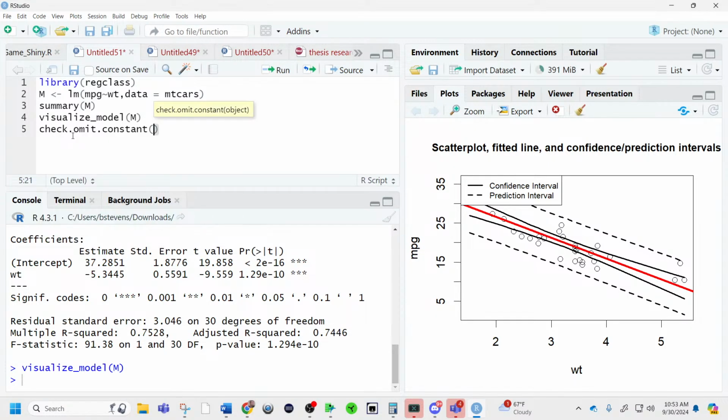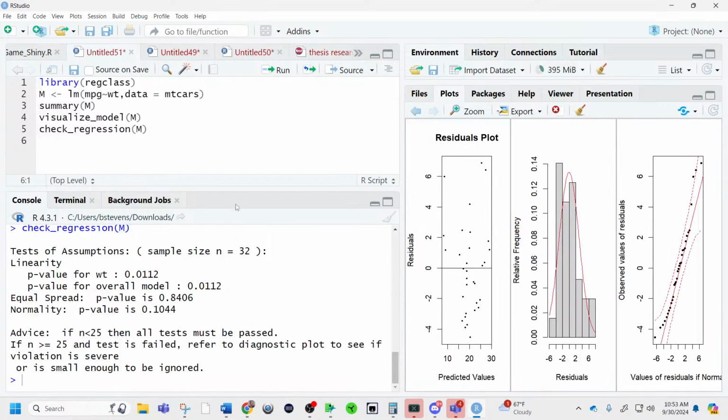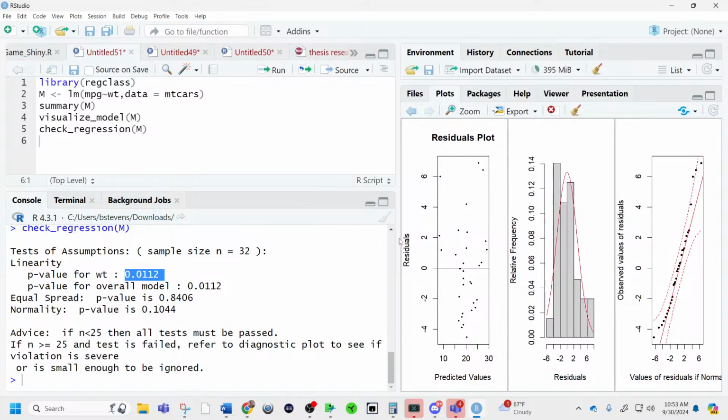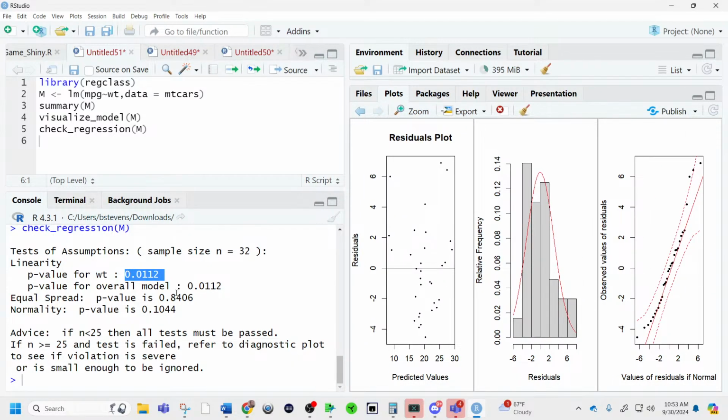We can also do a check on this. Check regression, and we can see if the model is a good fit. Linearity has a bit of a problem. That's how we check the linearity. Normality of residuals looks good. Everything else is fine. P-values are fine.